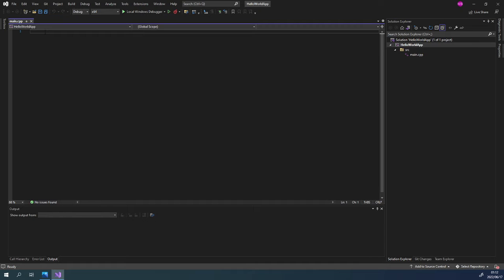We are going to first discuss comments. We have two types of comment: a single line comment and a multi-line comment. The purpose of comments is that they are just messages for humans, for example explaining what your application does or explaining a specific function within your application.